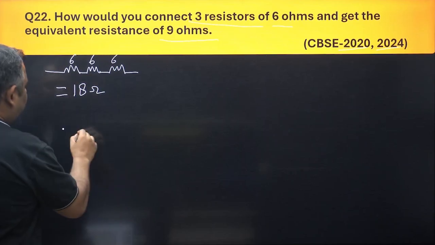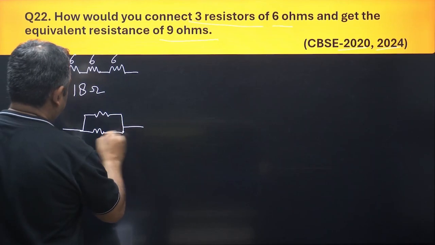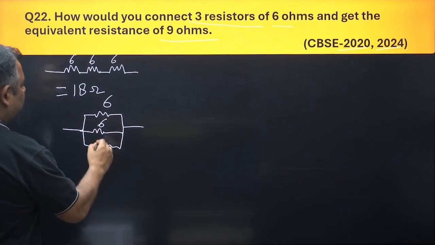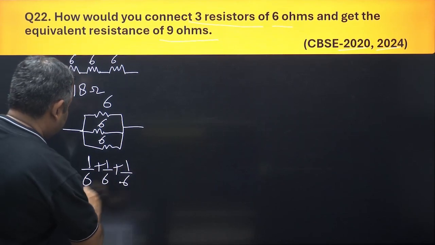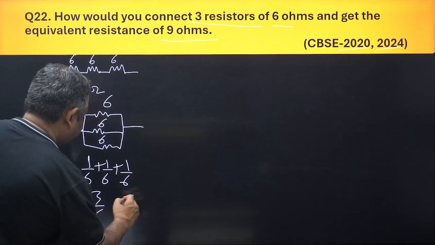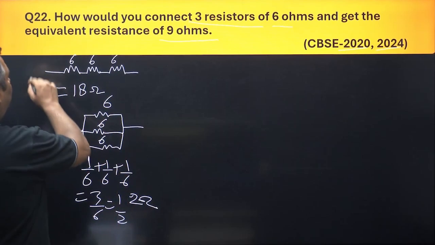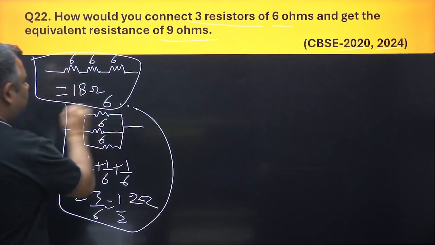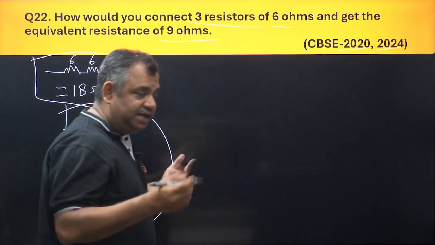If they are in parallel, then 6 ohm, 6 ohm, 6 ohm: 1 by 6 plus 1 by 6 plus 1 by 6, which is 3 by 6. I take the reciprocal, it becomes 1 by 2 and the reciprocal is 2 ohms. So if I put them purely in series, it is 18 ohm. If I put them purely in parallel, it is 2 ohms. That means there has to be some different way of doing this. Let us see.